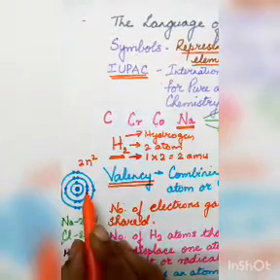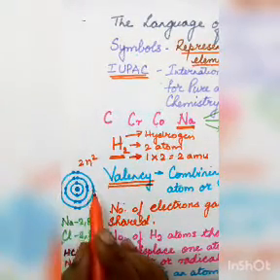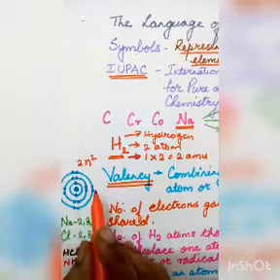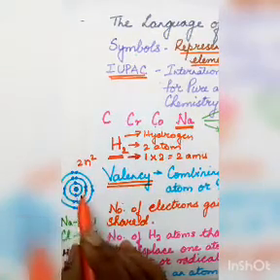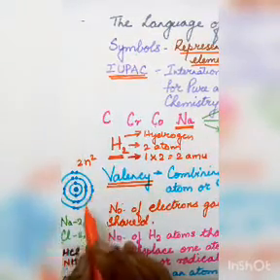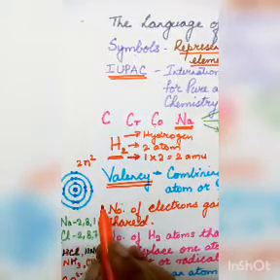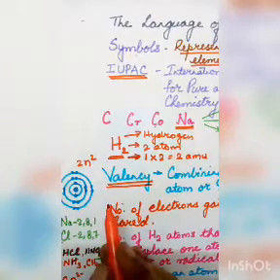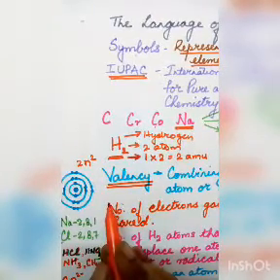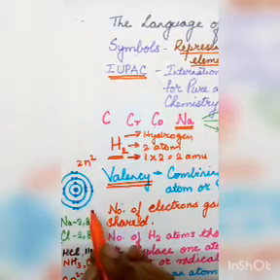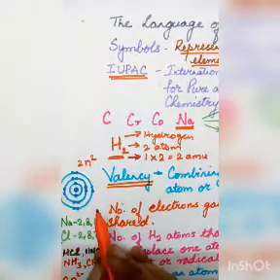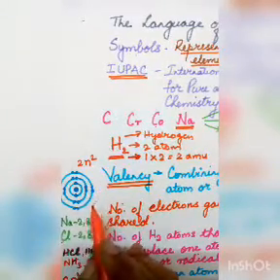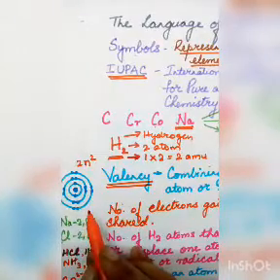Right now you should know one thing: the outermost shell, which is also known as the valence shell, should not exceed more than 8 electrons. In the first shell it should not exceed more than 2 electrons, and in the other shells, even if their capacity is 18 or 32, they cannot have more than 8 electrons in the outermost shell. So if an atom has 8 electrons in the outermost shell, it will become stable. And if it is stable, it will have zero valency. Like helium, neon, all these inert gases, they are stable, their outermost shell is full, so their valency is 0.